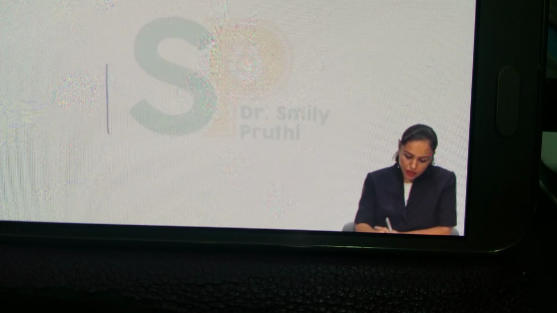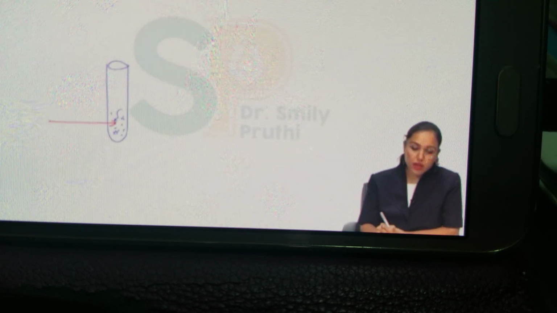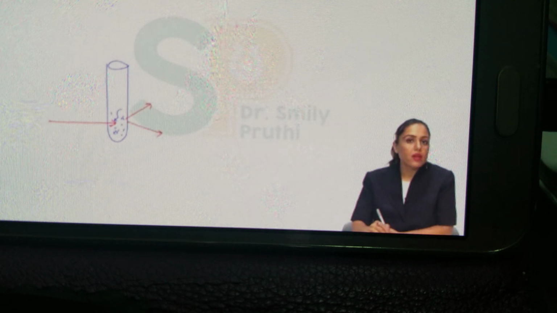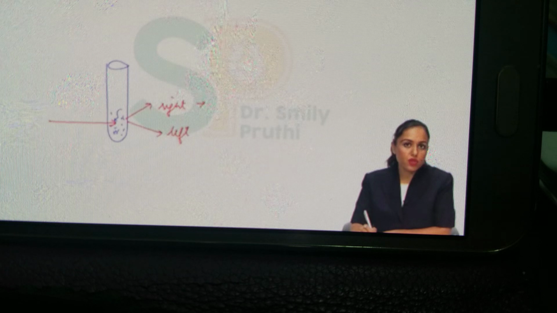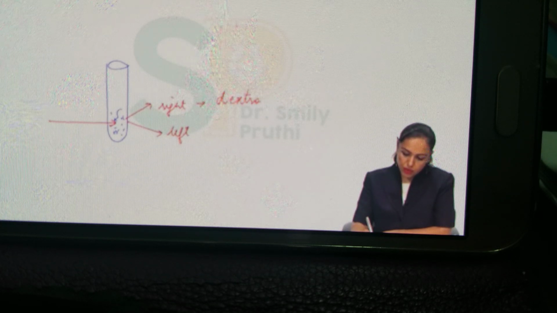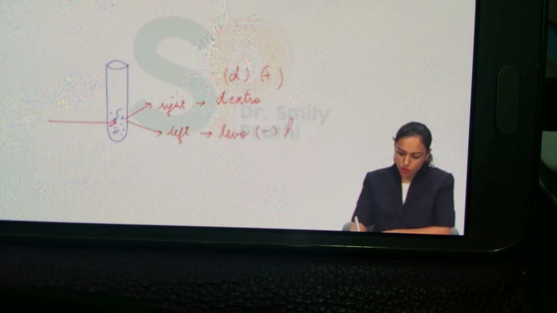So let's see. Let's say this is a test tube. In this, I have taken a solution of a carbohydrate. From this solution, if I pass plane polarized light, then the light will be rotated, either towards right or towards left. If the light gets rotated towards right side, then the sugar present in the solution is known as dextrorotatory, represented with small d or plus sign. But if the light gets rotated towards left side, then the sugar present in the solution is known as levorotatory, represented with minus sign or small l, right?